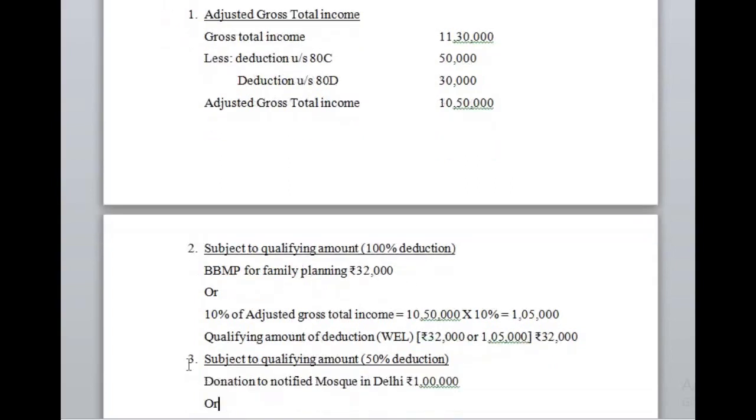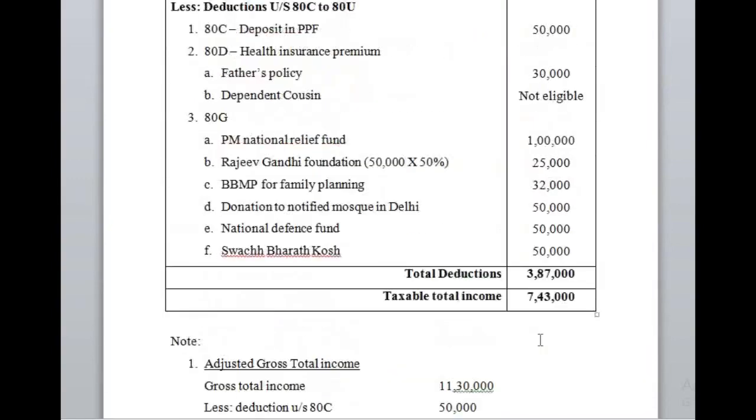For finding the amount of deduction, the donation made to the BBMP or 10% of adjusted gross total income, whichever is less, 32,000 or 1,05,000, whichever is less, will be allowed as deduction. So here the entire amount of 32,000 will be allowed as deduction.